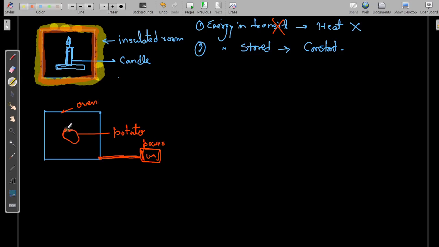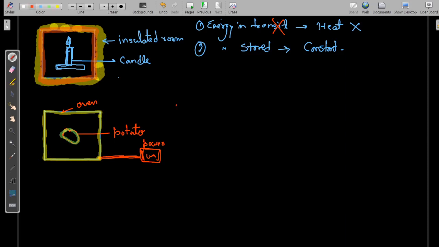One is, when I am considering this potato as my system, what interaction is taking place. Another one is, when I am considering this oven as my system, then what is the scenario?